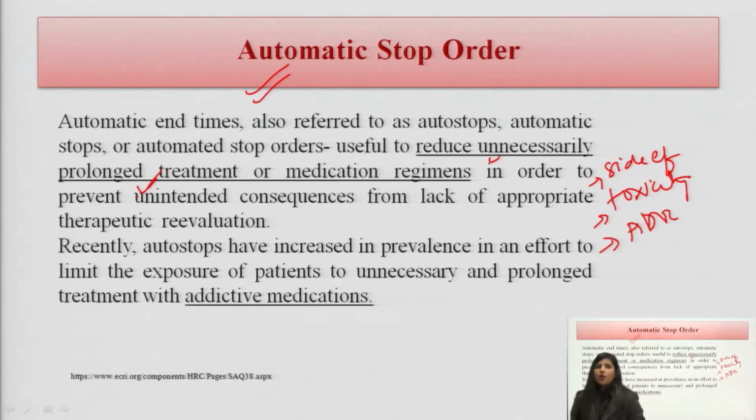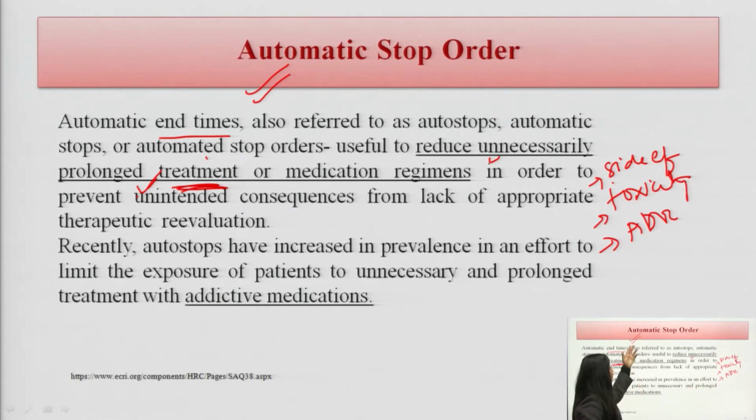So, for this there is the automatic stop order, auto stops, automatic stops, automated stop. These all are the synonyms, or we can say the different names of the automatic stop order. The main purpose of it is to reduce unnecessarily prolonged treatment. Especially in chronic disease, or any disease where the medication used has very high side effects, high chances of toxicity, and high chances of adverse drug reactions.